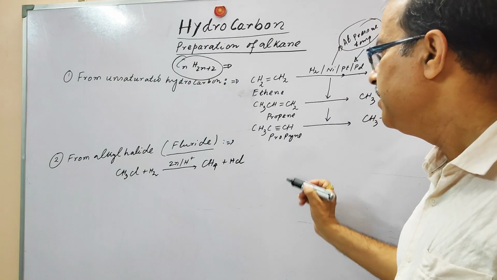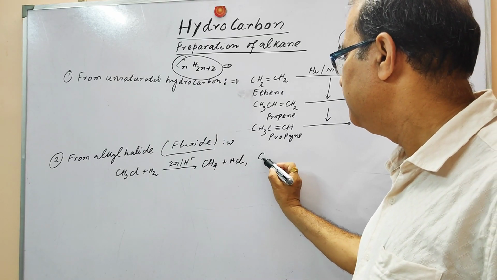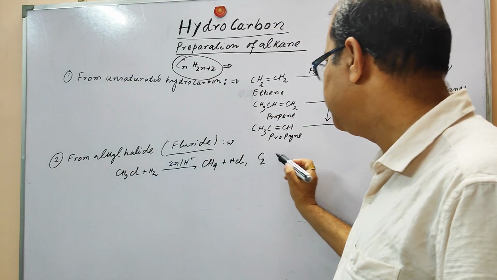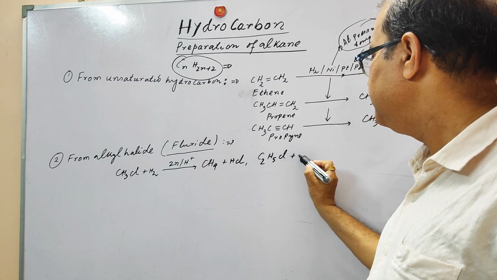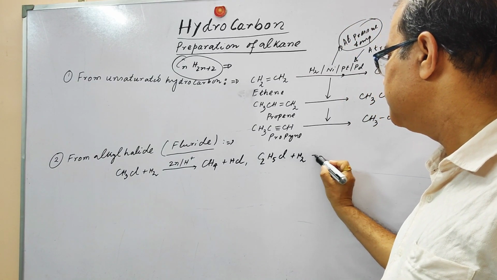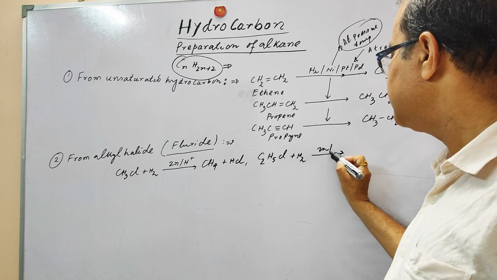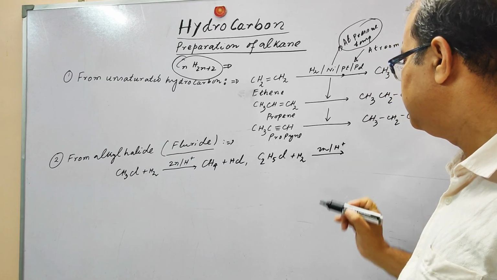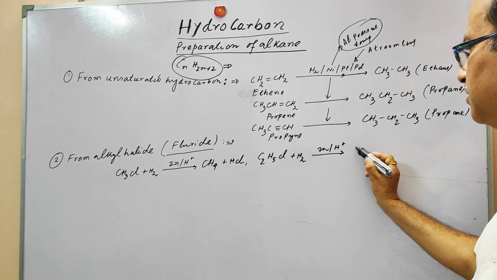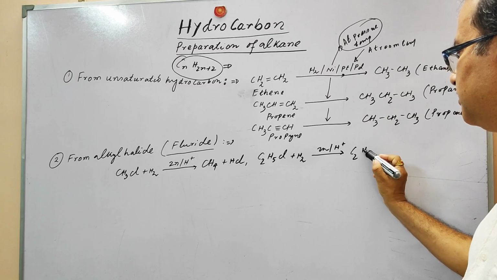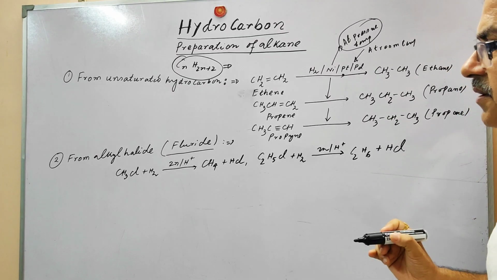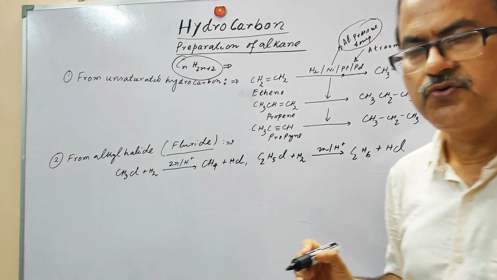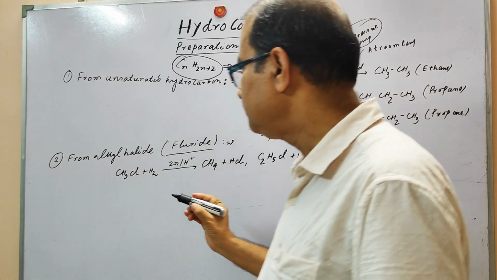In the same way, we can have chloroethane. In presence of zinc and acid, it is going to produce ethane and HCl. From the alkyl halides, you can produce this.